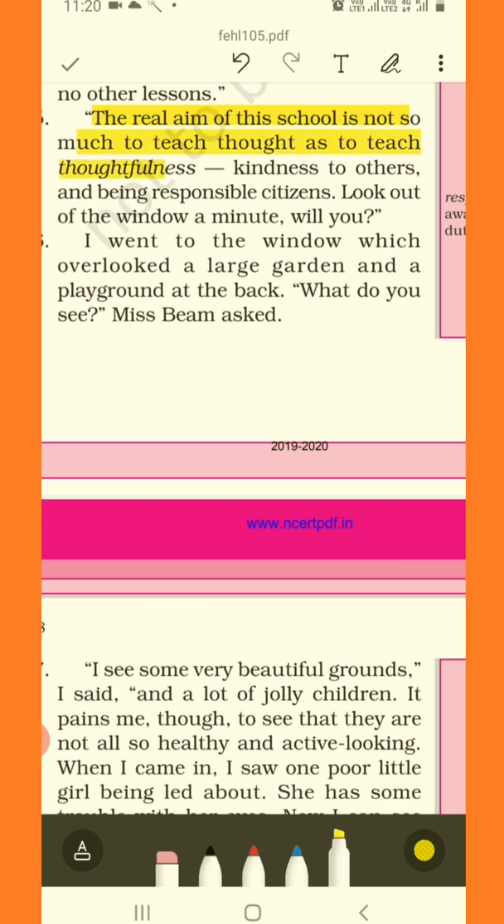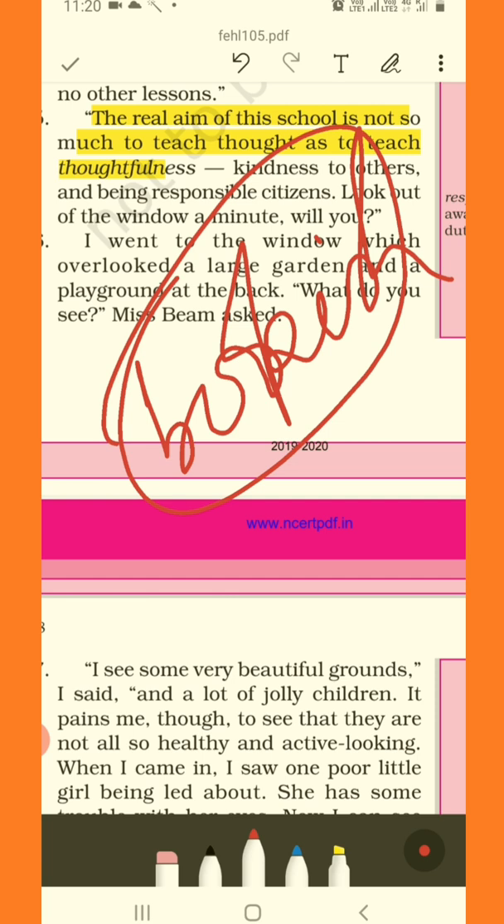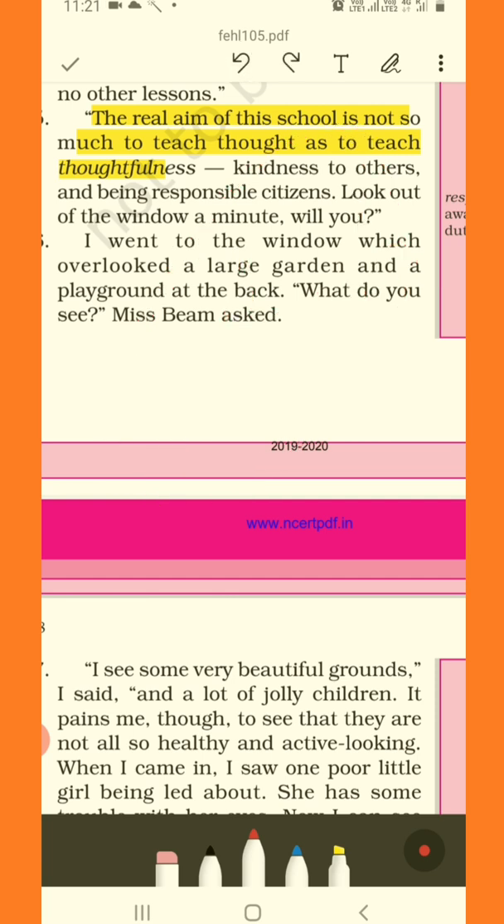The real aim of the school is not so much to teach thought. She says it is not the aim of her school just to teach a simple curriculum and impart bookish knowledge. The aim of a school is way greater. It is to teach thoughtfulness. Thoughtfulness means what? To be kind to others, to be responsible citizens, and to be loving and caring.